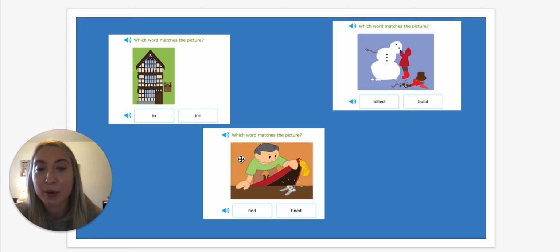Okay, so now we're going to look at this one. So we see a man that just found his car keys. They must have been missing. So our words down here are find and fine. Again, spelled different. They sound the exact same. This find means you might have lost something and then you find it. This fine means you might be speeding down the road and then you get fined, like a ticket. So for this picture, they're not driving getting fined. They're looking for something that they lost and they find it. So this would be the correct word to describe the picture.